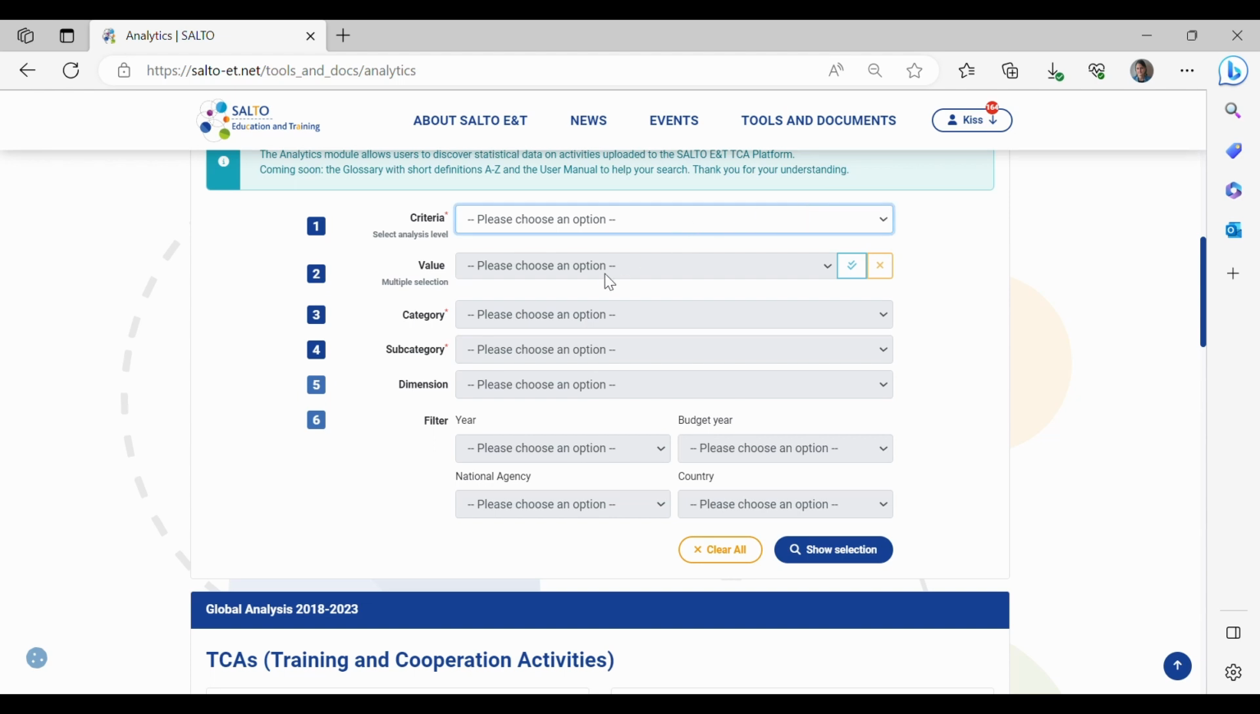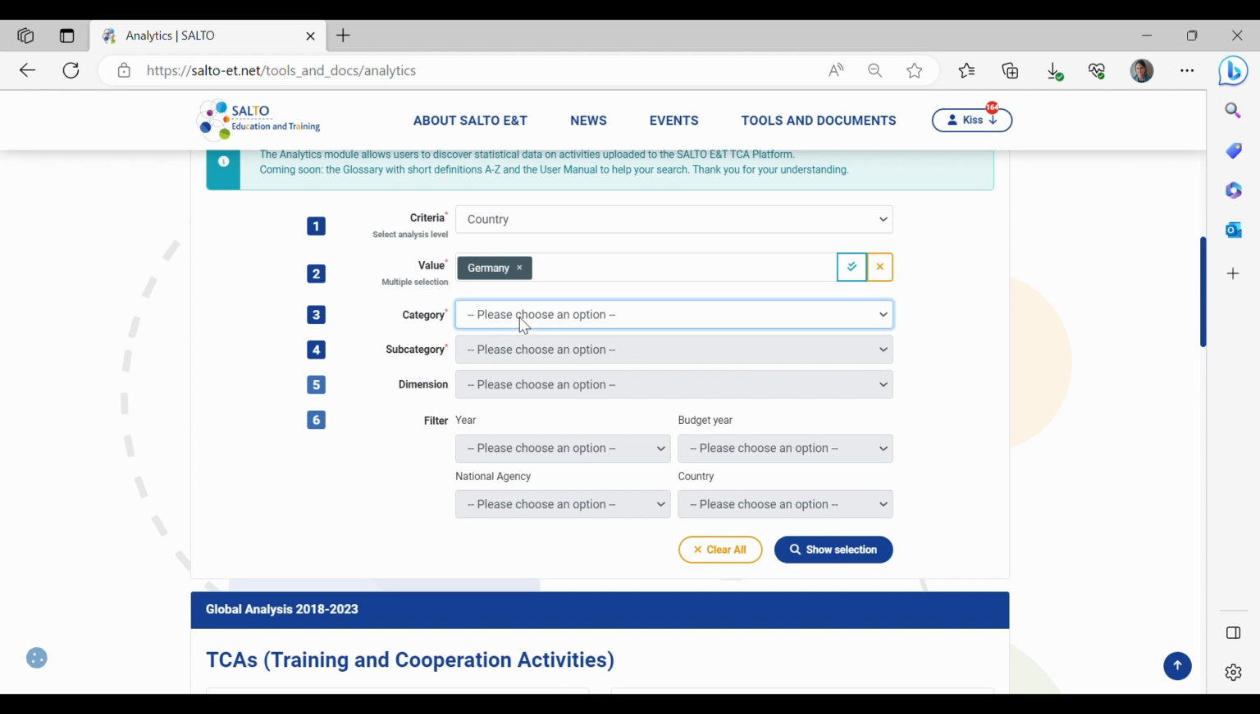Criteria will be country, Germany. The category will be applicants, participants, and here we have all the list of subcategories. We invite you to explore them. We can look for the number of people applied to TCAs and or participated in one, and who participated in TCAs specifically linked to LTAs. So this is a statistical module with very complex data, as you see.